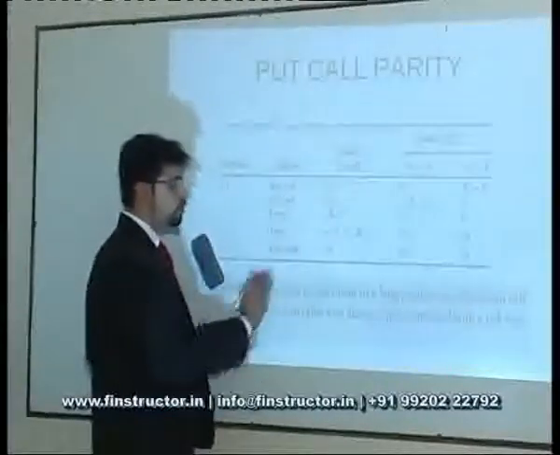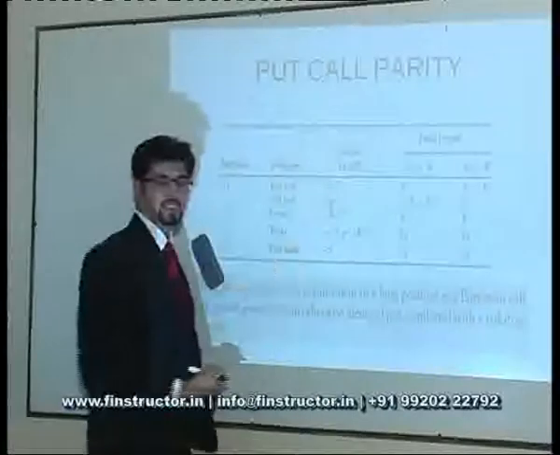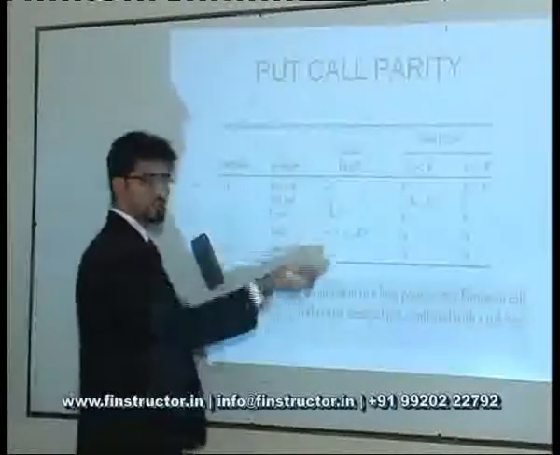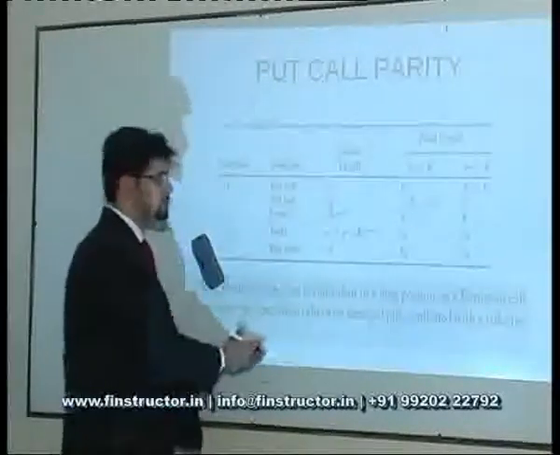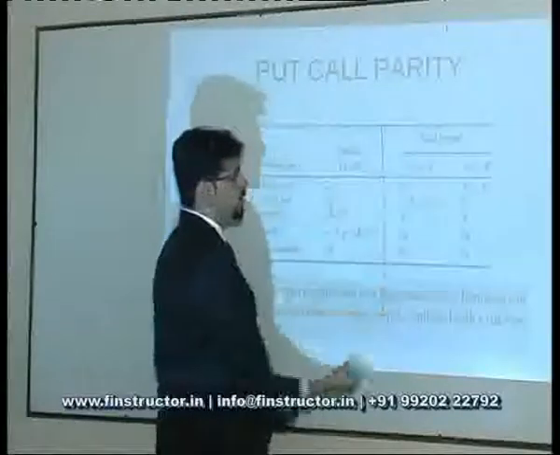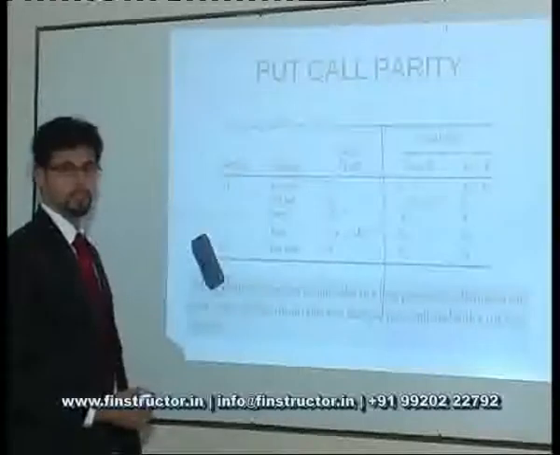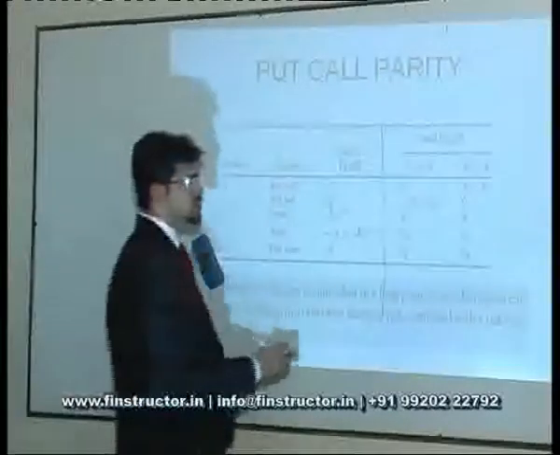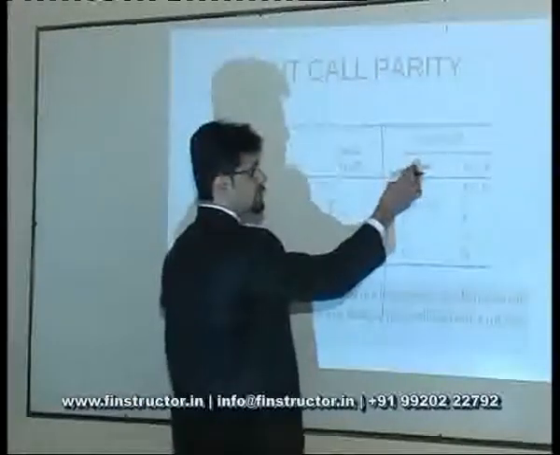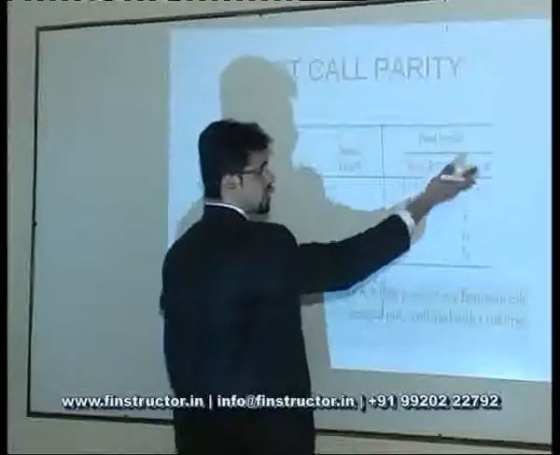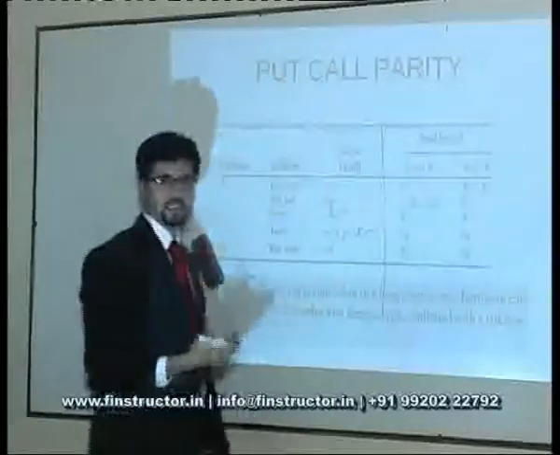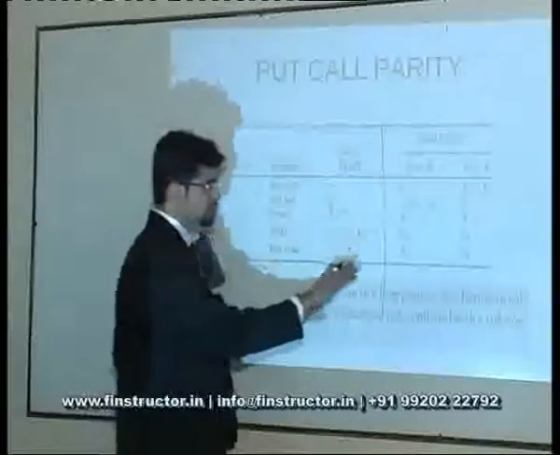In the second portfolio, I just choose to buy the asset at the price of S, which is the current spot price. I'll buy it at that price. Now let's try to see what my final payoff will be from these two assets at maturity. Now at maturity, the spot price can either be greater than or equal to K, or it can be less than K. Is there any other possibility?